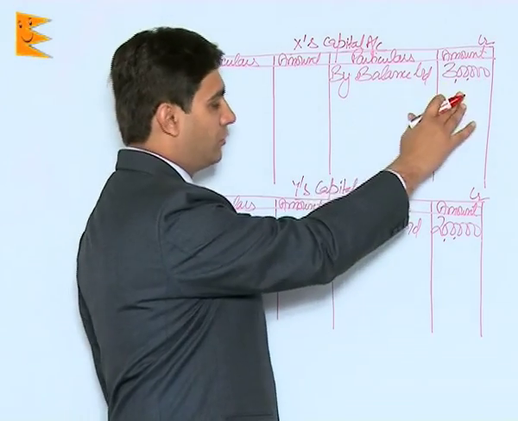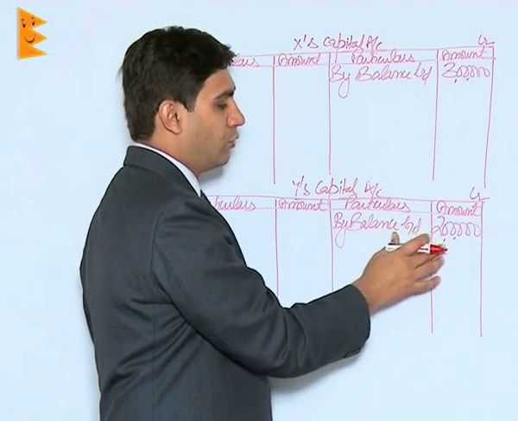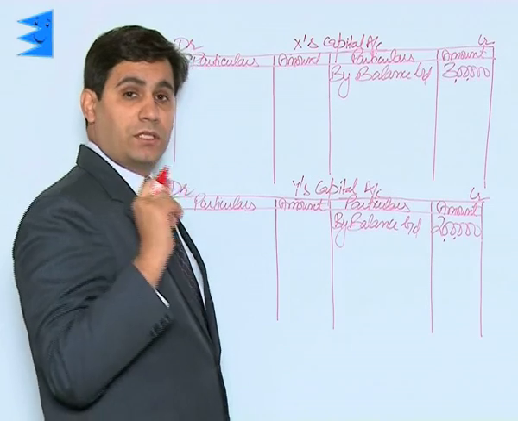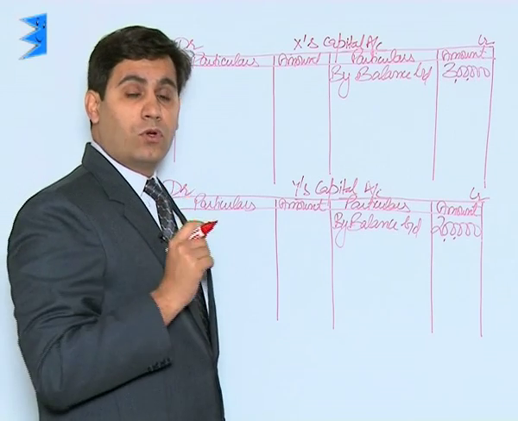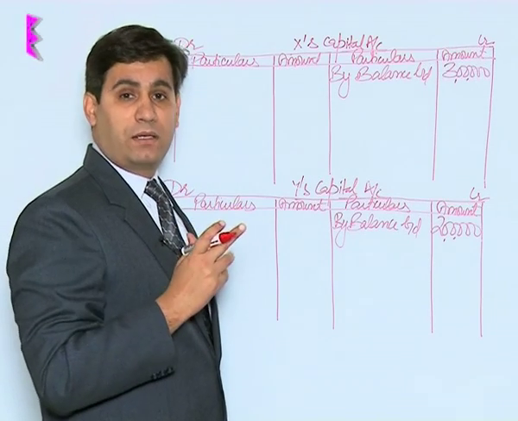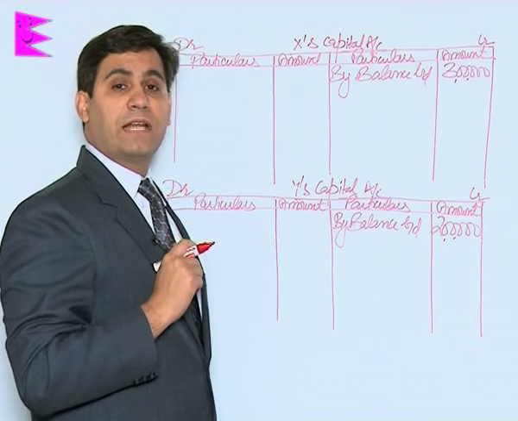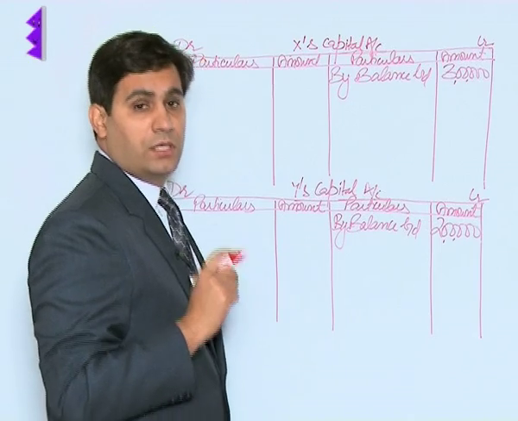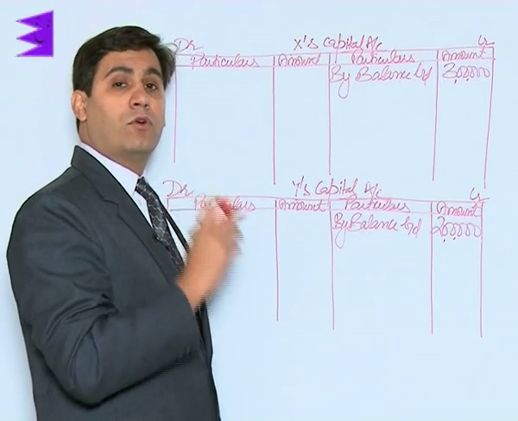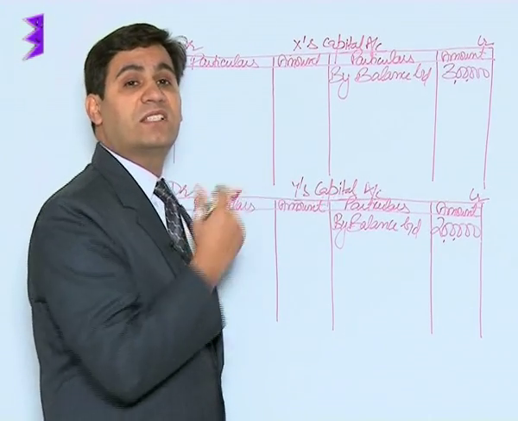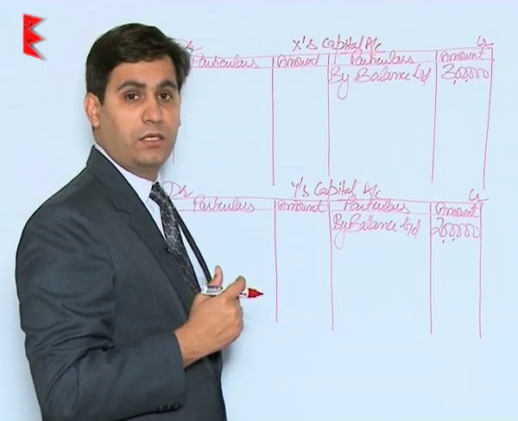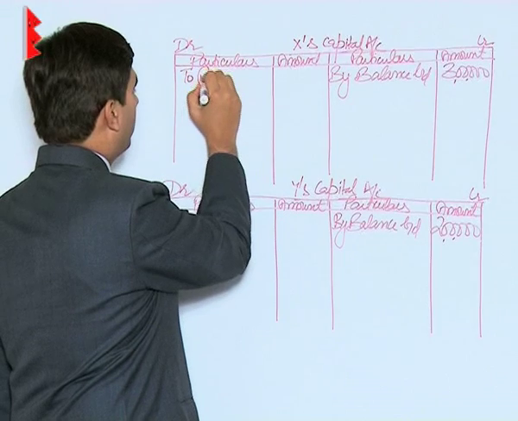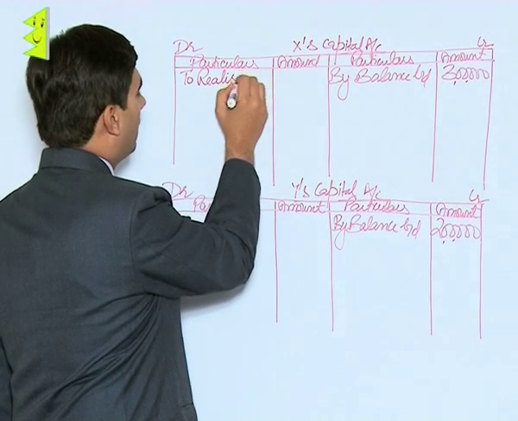So by balance brought down 3 lakh for X and by balance brought down 2 lakh for Y. Now students, there is no reserve, no goodwill, there is no treatment relating to partners' capital. The only thing that is to be accounted for is the loss on realization. Remember, there was an entry on the credit side of realization account representing loss. So that would be posted on the debit side to realization account.